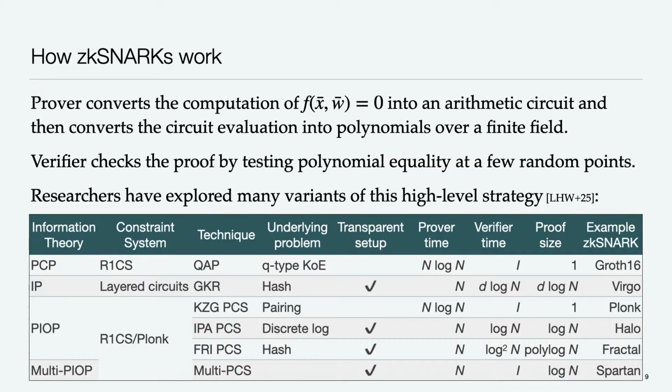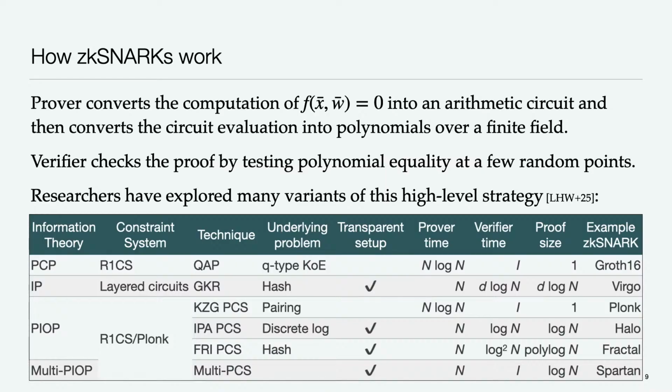So some of the approaches are based on probabilistically checkable proofs. Others are based on interactive proofs, or more recently, polynomial interactive oracle proofs, PIOP. They use different constraint systems, such as the rank 1 constraint system, or layered circuits, or Plonk. Their proof mechanisms are based on various techniques, such as quadratic arithmetic proofs, the GKR protocol, the KZG polynomial commitment scheme, or the inner product argument, or Reed-Solomon codes. That's what FRI is all about. They're based on different underlying problems, like Q-type knowledge of exponent, or hashing, or bilinear pairing, discrete log.